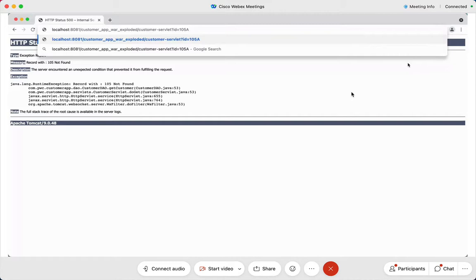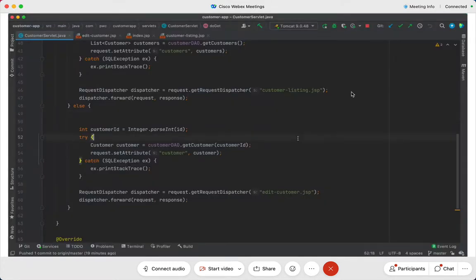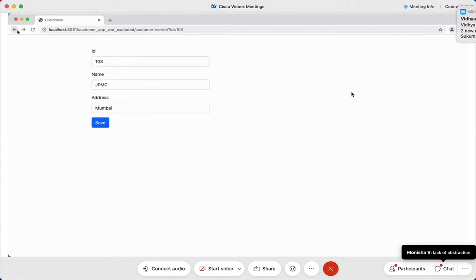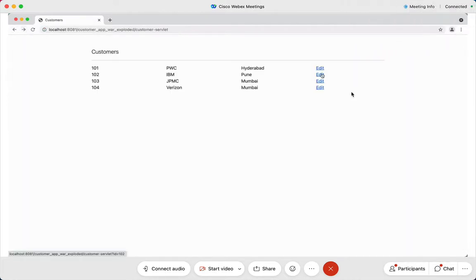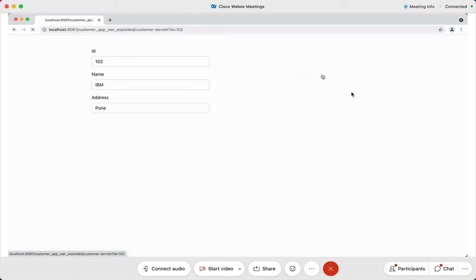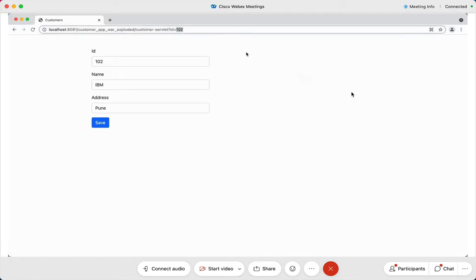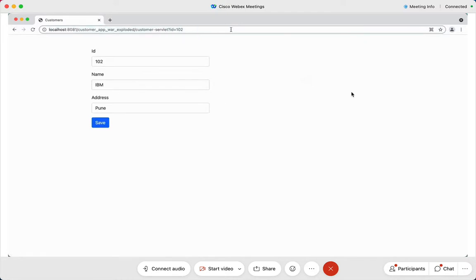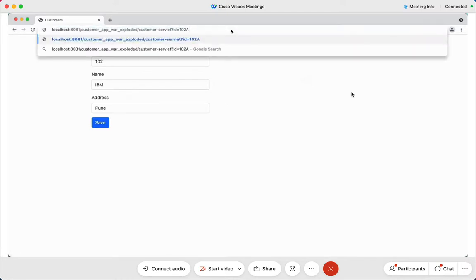So see, the code that we have written over here is assuming that my end users are saints. My end users are my family members, my own people. Then they will never do any mischief. They will always click here and edit, so there is no question of getting some value over here which is not present. It is impossible. He's going to click on any one of these options. How come there will be some other value over here other than 102? No, don't go by that. I can always change the value if I want to play mischief.